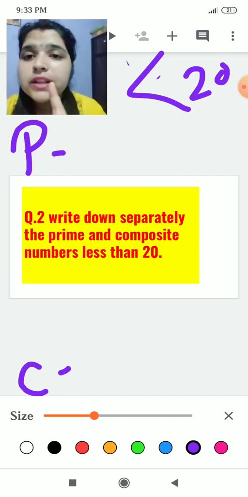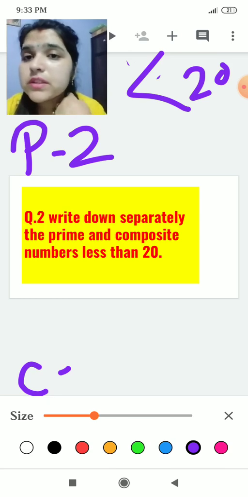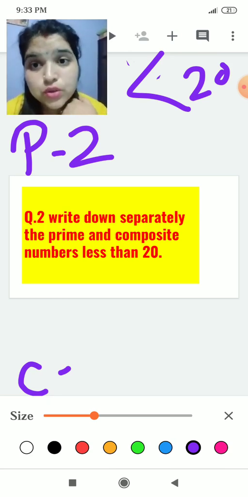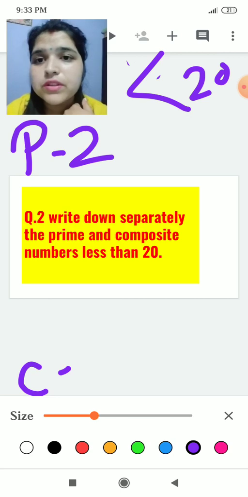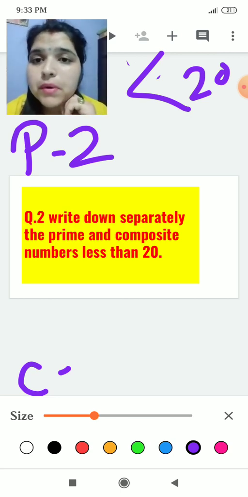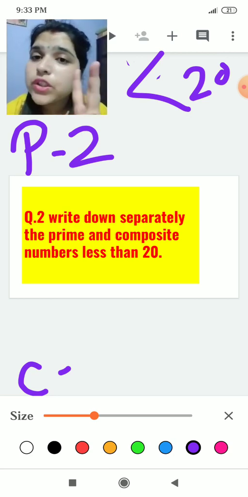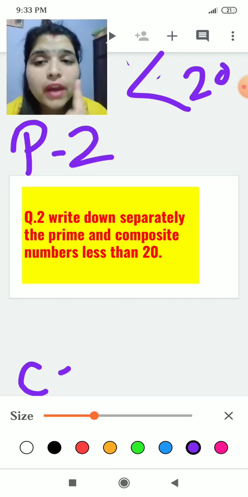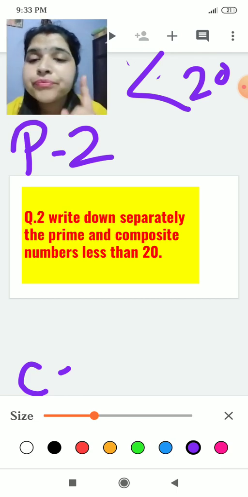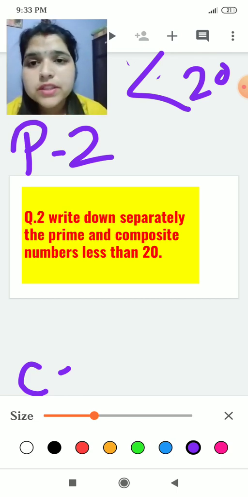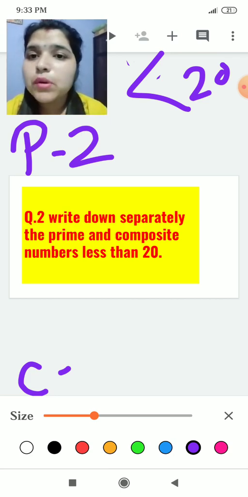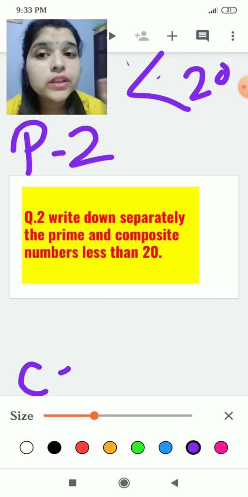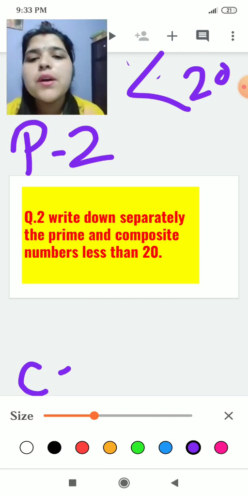The prime numbers begin with 2. What are prime numbers? You should know; that's why I am telling you to watch the previous video. Prime numbers are those numbers which have only two factors. It means they are divisible by 1, because 1 is a factor of every number, and by the number itself. If I am talking about 2, it comes in the table of 2 only, not in others' tables. So 2 is a prime number.